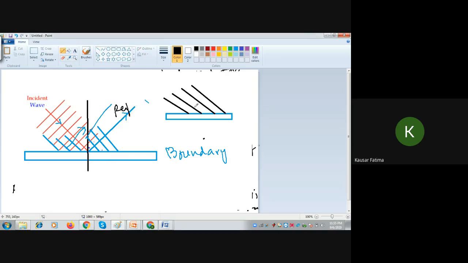So here this is incident, and what is the direction of propagation? If it is not given in the question, the wavefronts are coming towards this boundary, so you will have to draw the direction of propagation at 90 degrees to the wavefronts. Then you will draw the normal. If you want to avoid drawing the normal, simply check the angle of each wavefront with the boundary. The reflected wavefront will be at the same angle, so I can draw a reflected wavefront this way on the other side.